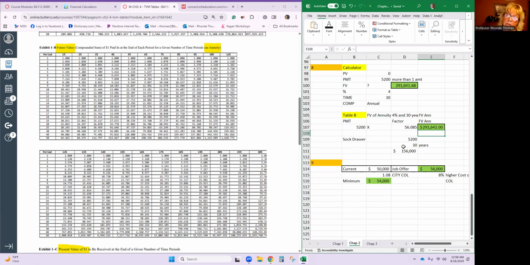It calculates to be 291,642. Side note, if she just kept it in the sock drawer or the checking account with no time value of money, she would have only had 156,000. So let me put that without time value of money. It's always good to think about that. So now let's go to the calculator.